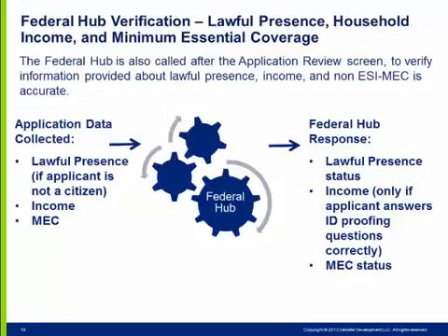If the applicant has passed ID proofing, then income will also be verified during this call. If they fail ID proofing, the Federal Hub will not verify income. If the applicant's citizenship status was not verified by the first Federal Hub call, the applicant is allowed to enter lawful presence information, or if the applicant has attested to being lawfully present, then their lawful presence status will be verified by this call as well.